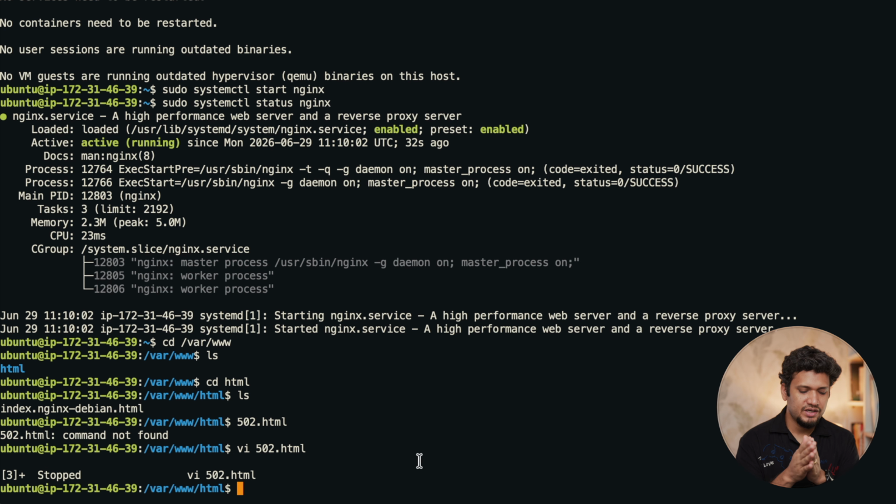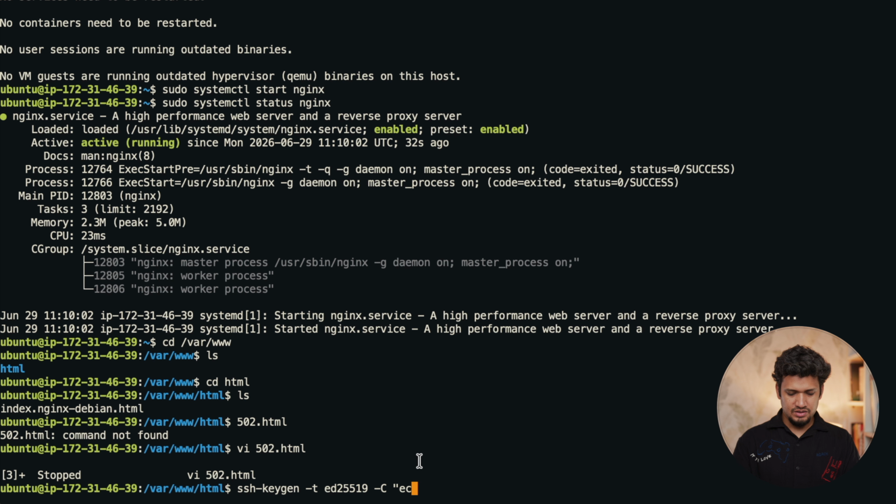Now first let's generate a key on your server, and then you will use that key to configure your GitHub. To create this, you have to use ssh-keygen, and the type will be ed25519, and write a comment.